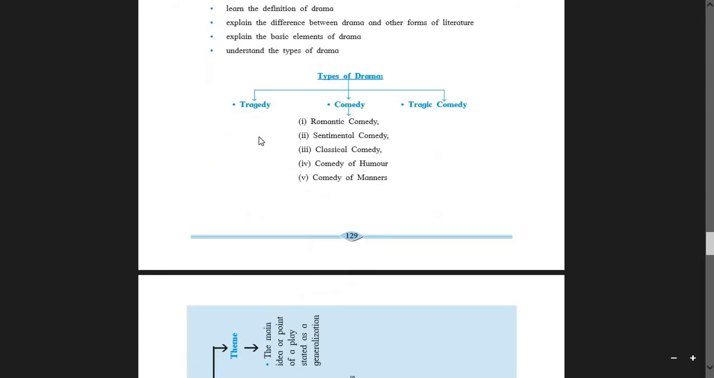Moreover, students, we have also understood the types of drama. So in your PDF pictures, I have sent some images of these types of drama, something that I could get easily on net. I have tried my level best to make the picture PDF. So students, just go through it. The picture PDF I'm speaking about, in that, the pictures of romantic comedy, sentimental comedy, classical comedy, comedy of humor, comedy of manners. Some pictures I have tried.